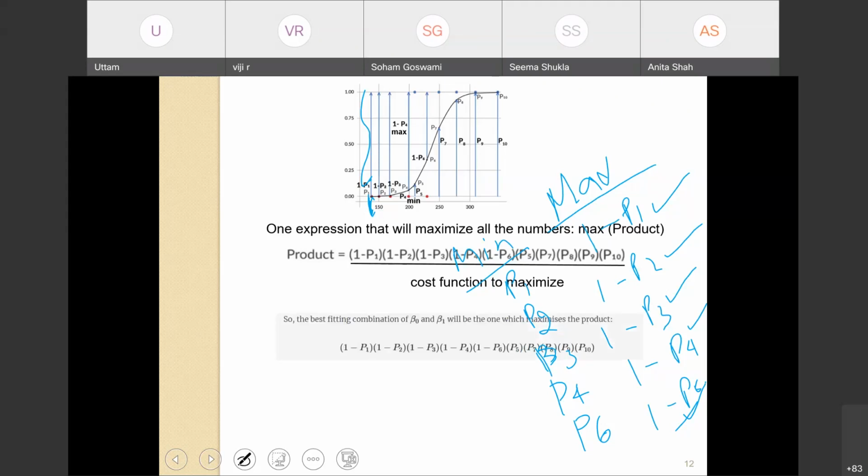So the best fitting combination of beta 0 and beta 1 will be the one that will maximize this particular product of 1 minus P1 into 1 minus P2 into 1 minus P3 and so on. This product is called the likelihood function.